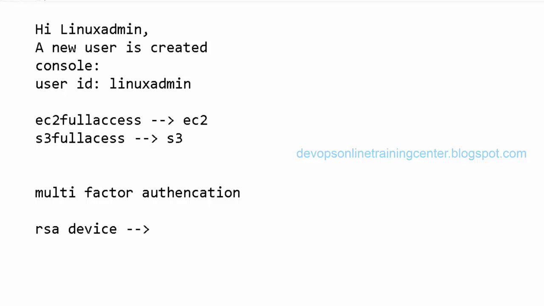First we need to register the device with AWS, so that it will have a one-time password. For the first time we register, and once we register, when we log in it will ask for a password, and there will be a continuously changing password on the device. That password we need to enter in AWS, then only it will allow us to log in. And then the password which you have set, we have to enter that too. So that is multi-factor authentication.